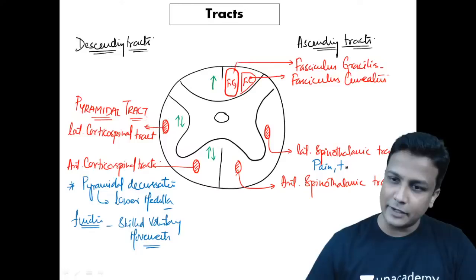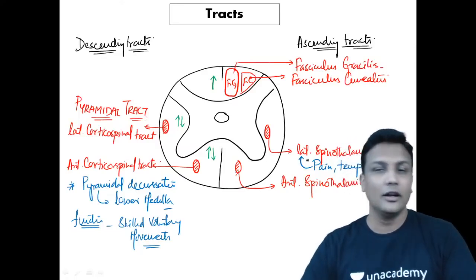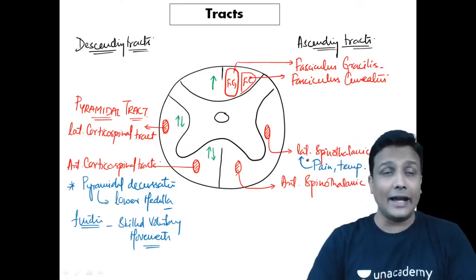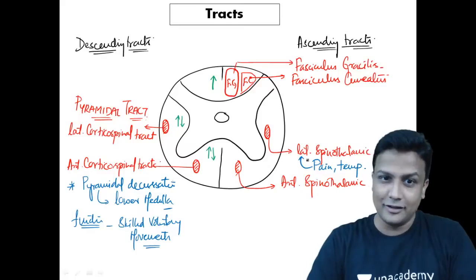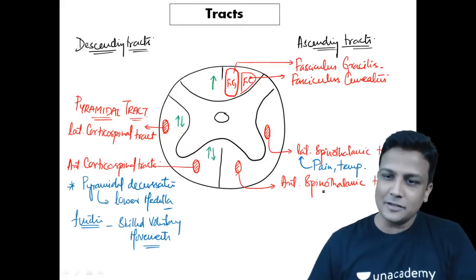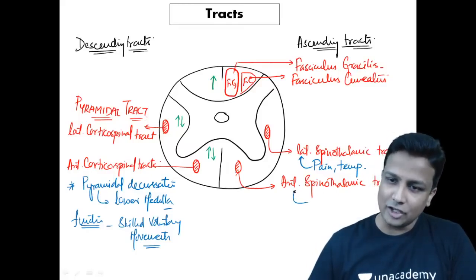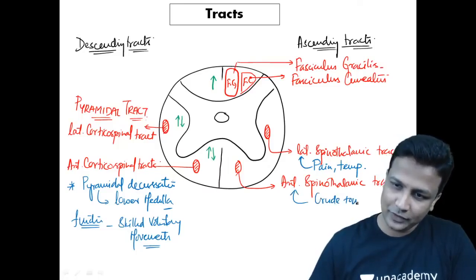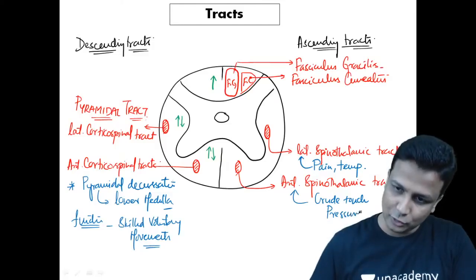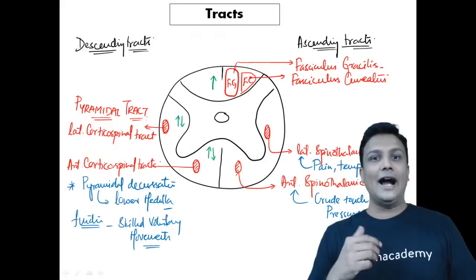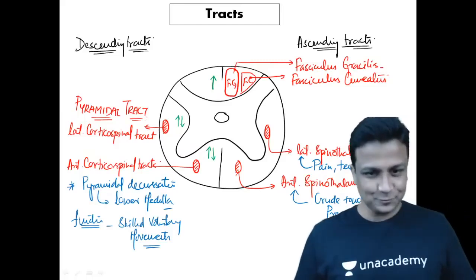This lateral spinothalamic tract is going to carry also pain and temperature. So pain and temperature will be carried by the lateral spinothalamic tract. And remember, the anterior spinothalamic tract is the one which is going to carry touch. Which touch is it going to carry, guys? It is going to carry the crude touch, and along with the crude touch it is also going to carry the pressure, guys. So crude touch and pressure will be carried by the anterior spinothalamic tract.